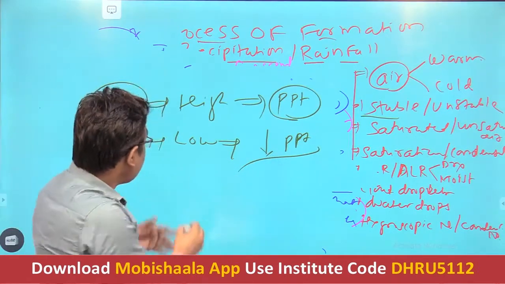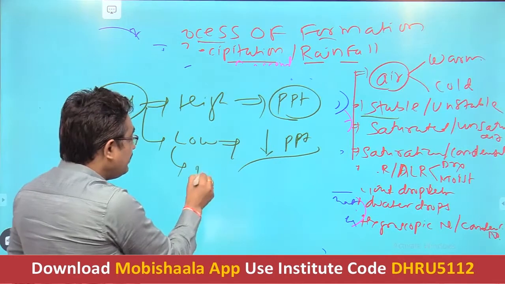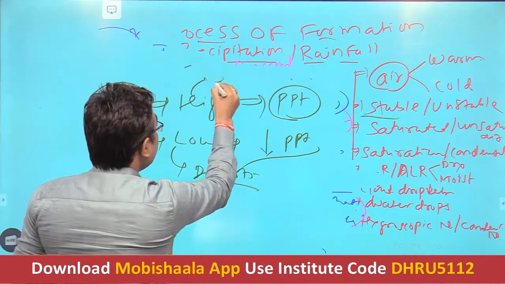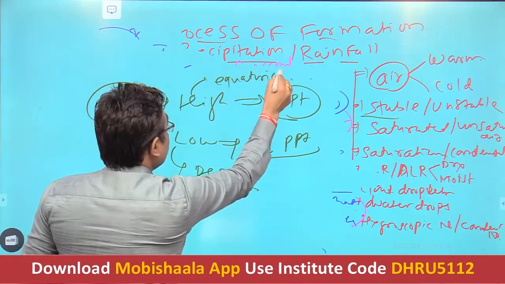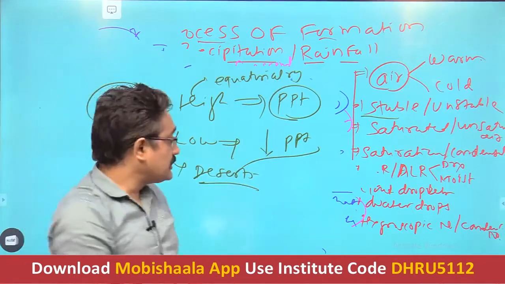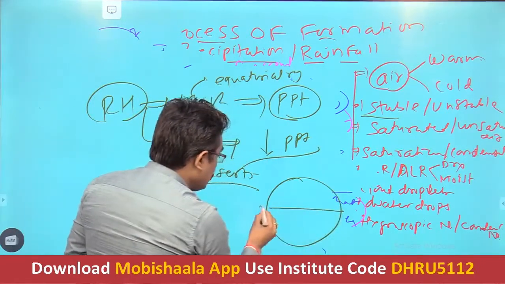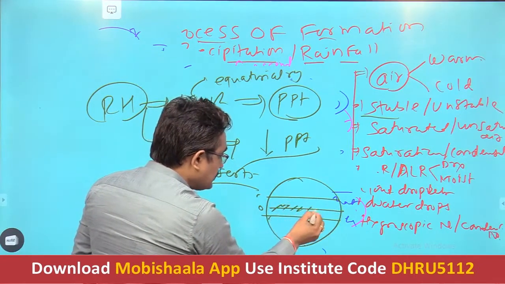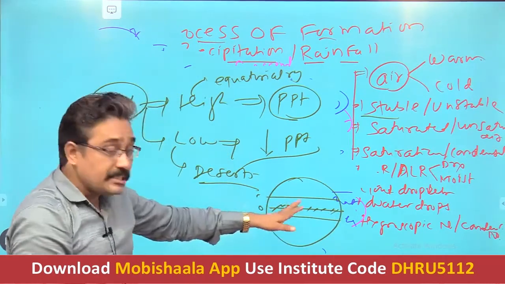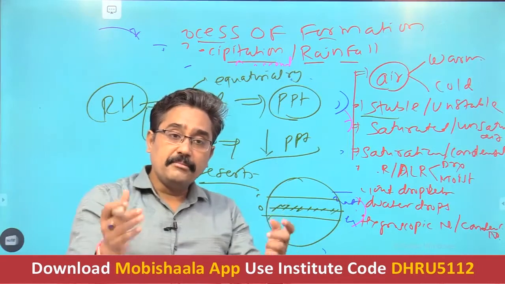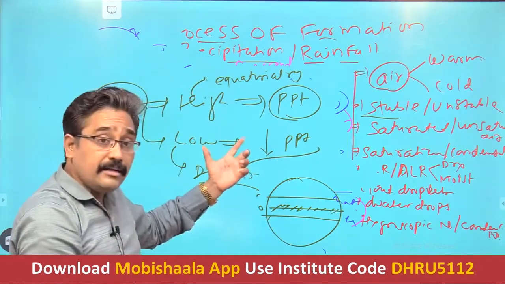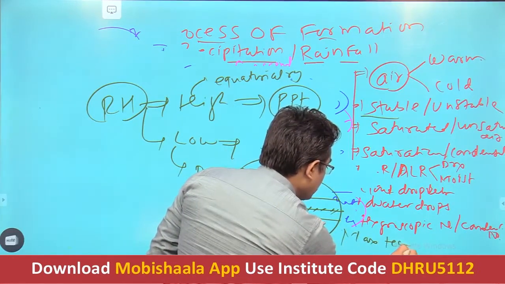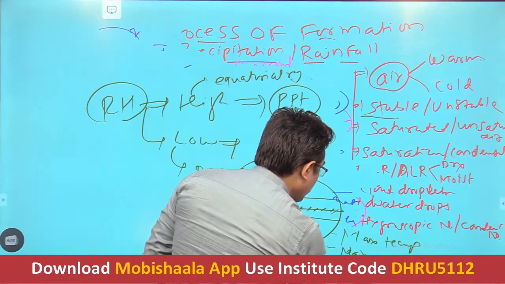For example, the best example of low humidity is anybody? Deserts. And the example of high humidity is anybody? Equatorial region. Everybody knows that. What is the equatorial region? This is 0 degree. This is the Tropic of Cancer, Tropic of Capricorn, and this central region is called the equatorial region. This equatorial region is characterized by what? The maximum sunlight, maximum heat, maximum temperature and maximum precipitation.